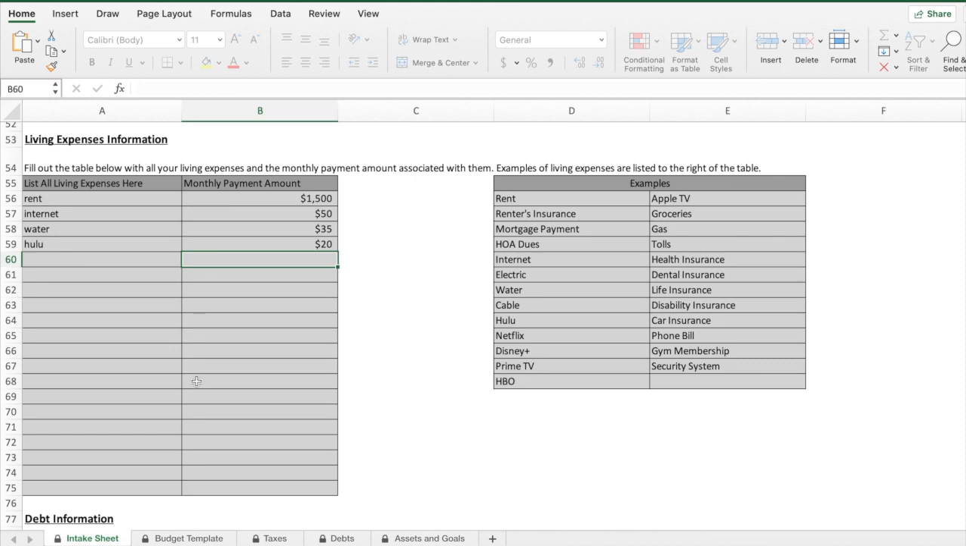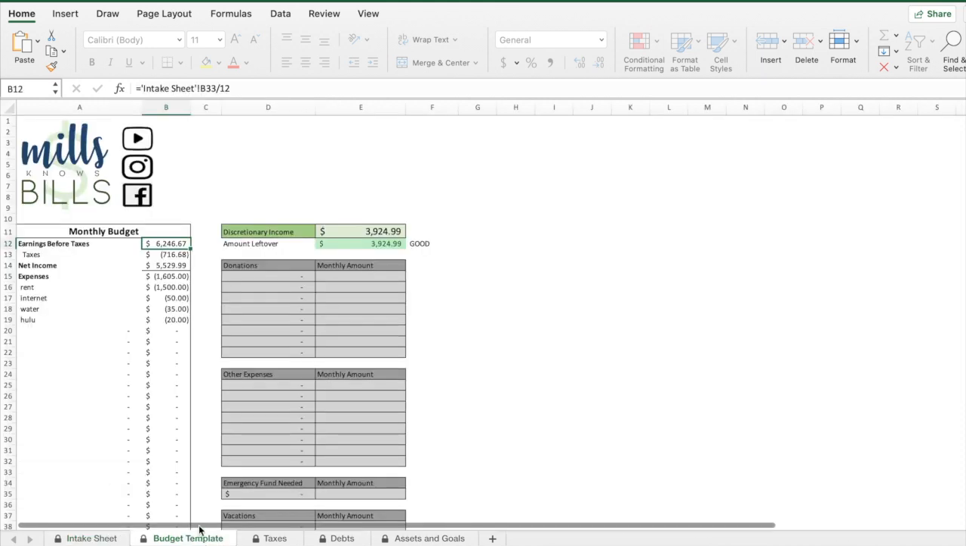And then I'm just going to go over to the budget template tab, and you can see how it automatically populates in the expenses portion here.